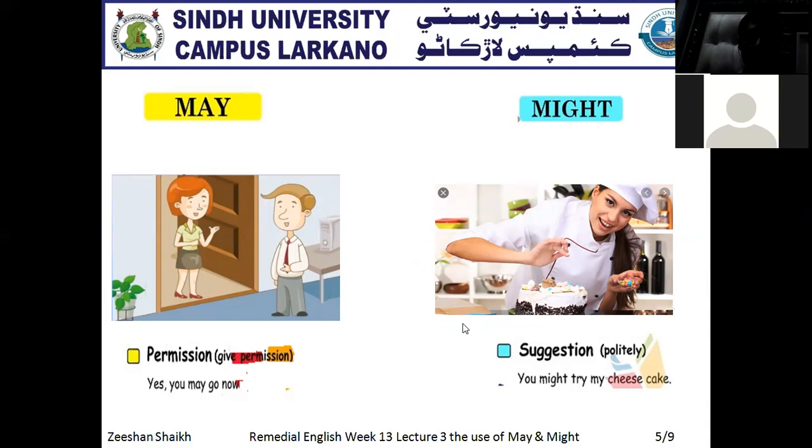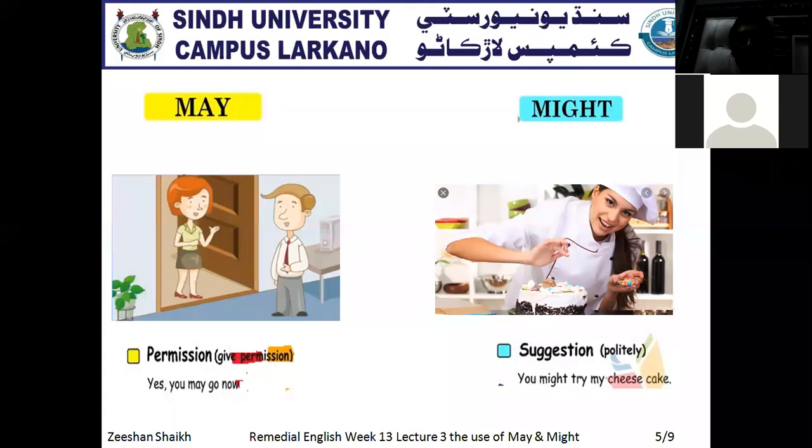But we use might for suggestion. We use might for polite suggestion. Now the example is given: you might try my cheesecake. As you know, mashallah, the girls are fond of cooking or preparing cakes, likewise chocolate cake, pineapple cake or cheesecake. So she is trying to give a suggestion to the fellow person that you might try my cheesecake. What does it show? It shows a polite suggestion towards the fellow person.